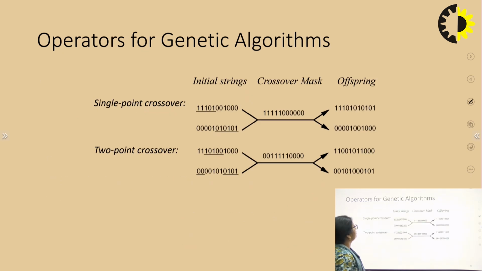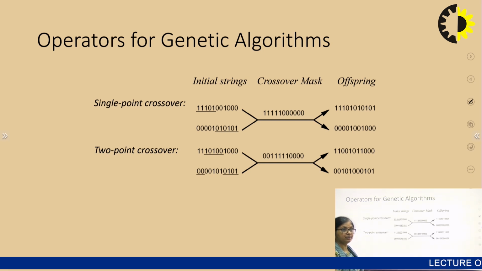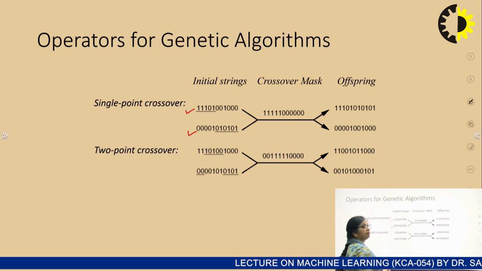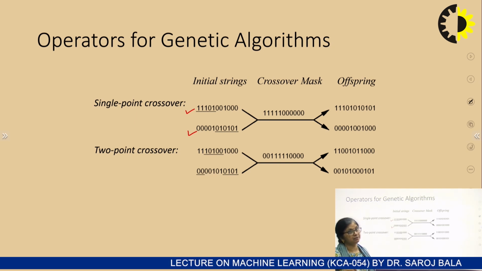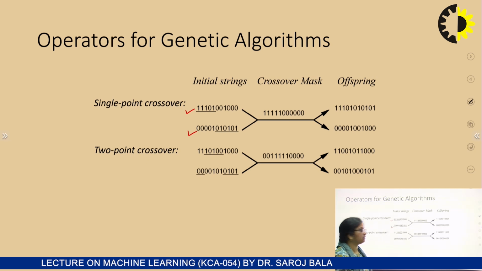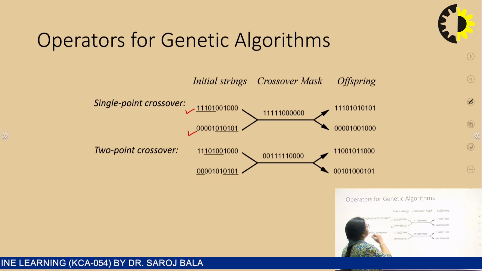Now, the crossover operation. We have two operations, crossover and mutation. In the crossover operation, we take two input strings. These are representing two individuals in the population. Bits have been used to represent the individual hypothesis.